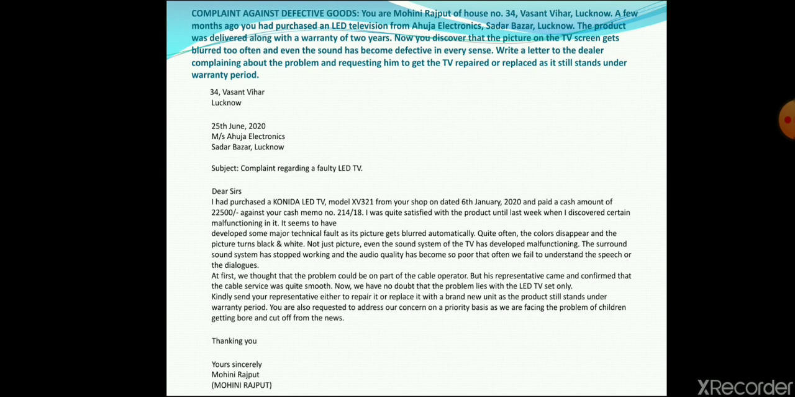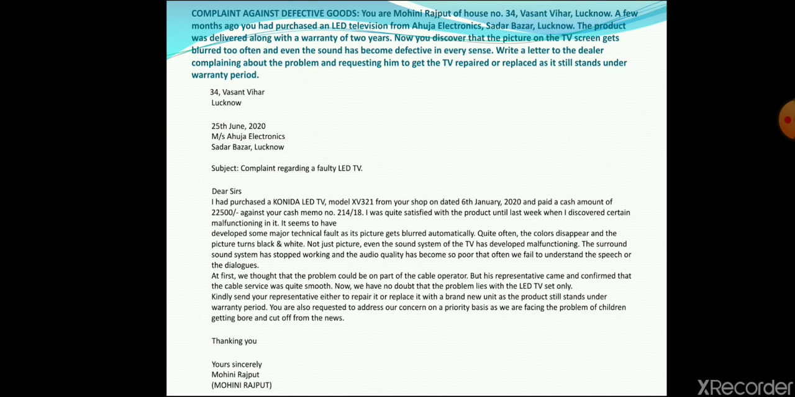So at first we thought that the problem can be solved by the cable operator. Often if the TV gives some problem, we first contact our cable operator, as we feel that the problem would be with the cable. But they also assured, a representative came and you write that they confirmed that there is no problem from their side. They also suggested that the problem must be in the LED set only. Then you are supposed to write them in this manner: kindly send your representative either to repair or to replace it with a brand new unit as the product stands under warranty period, right?